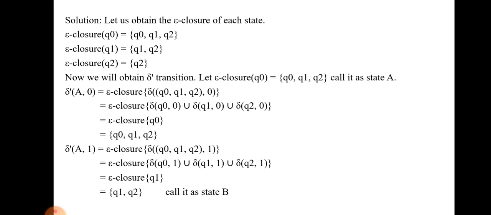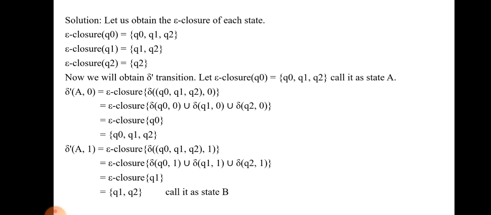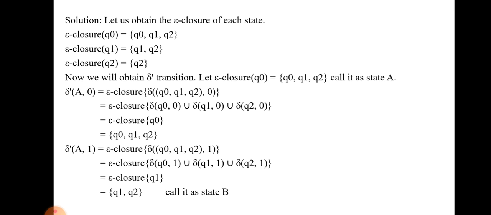So the problem begins with finding the epsilon closure for each and every individual state. There are 3 states, Q0, Q1, Q2. So in the first step, we find the epsilon closure for Q0, Q1 and Q2. Epsilon closure of Q0 is Q0 with its self loop, and Q0 to Q1 having epsilon, Q1 to Q2 having epsilon. So epsilon closure of Q0 is equal to Q0, Q1 and Q2.